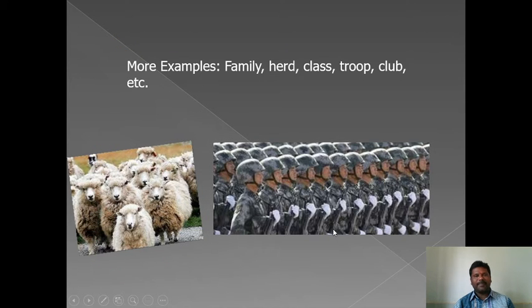More examples: family, class, troop, club. These are more examples for collective nouns. Say collection, troop, etc.